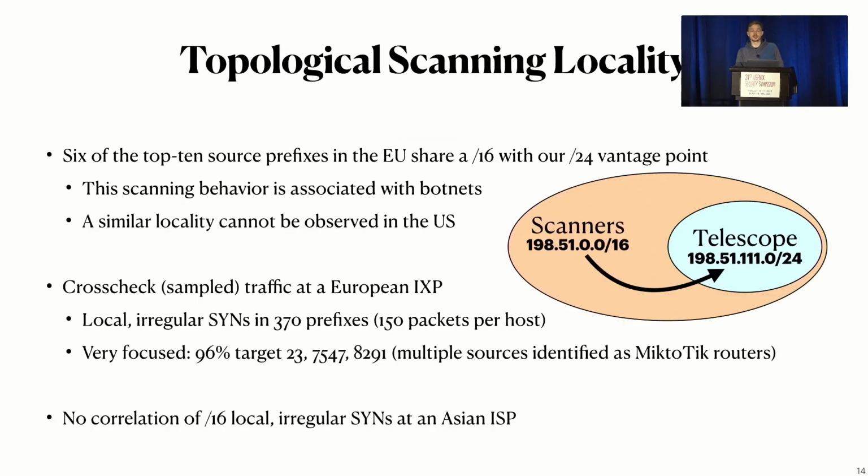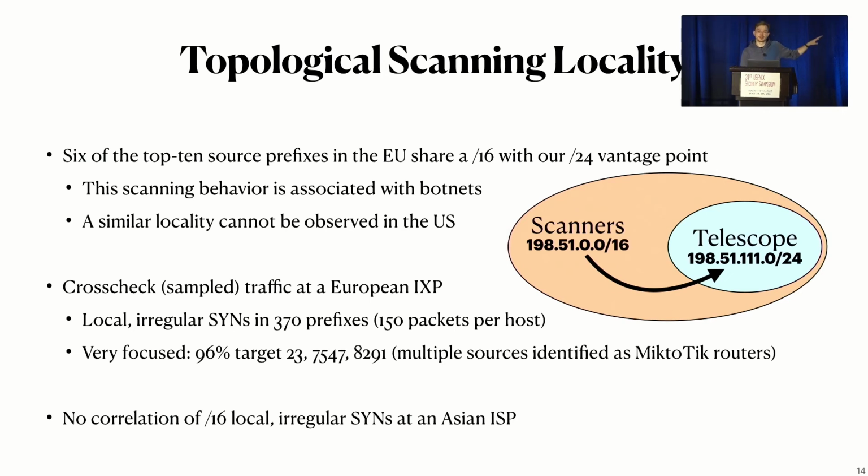We also saw topological scanning locality. 6 of the top 10 source prefixes in the EU, these would be the sources of the scanners, share a /16 prefix with our /24 vantage point. So they probably have a more specific prefix inside of this /16 prefix. The scanning behavior is associated with botnets. And we could not observe a similar locality in the US or in our US data set.